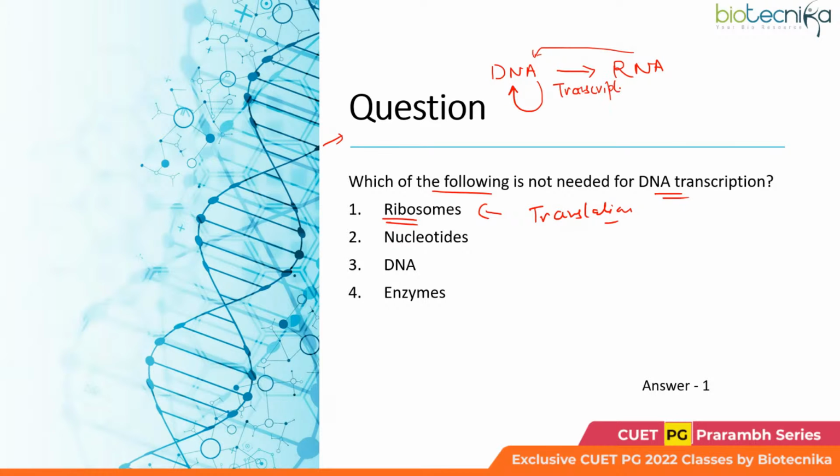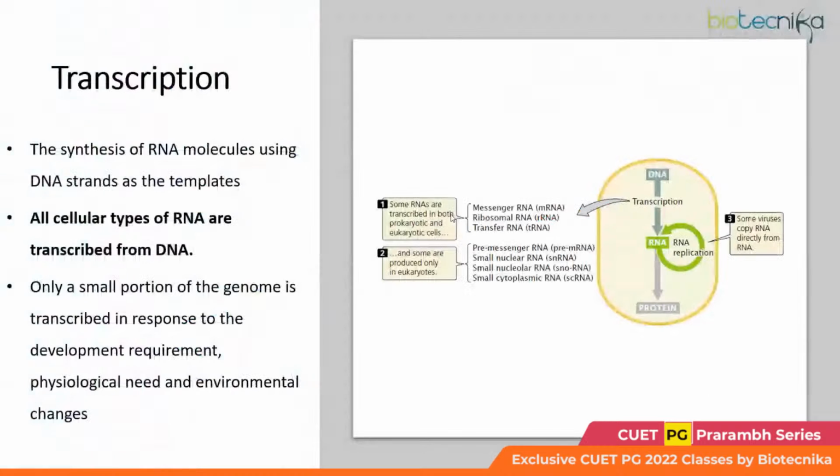Here the ribosomes are not needed. But when the information would be further passed to the proteins, that process is known as translation, translating the information further in the form of the protein. There we would require the ribosomes. I hope that would help you to remember these terms later as well.